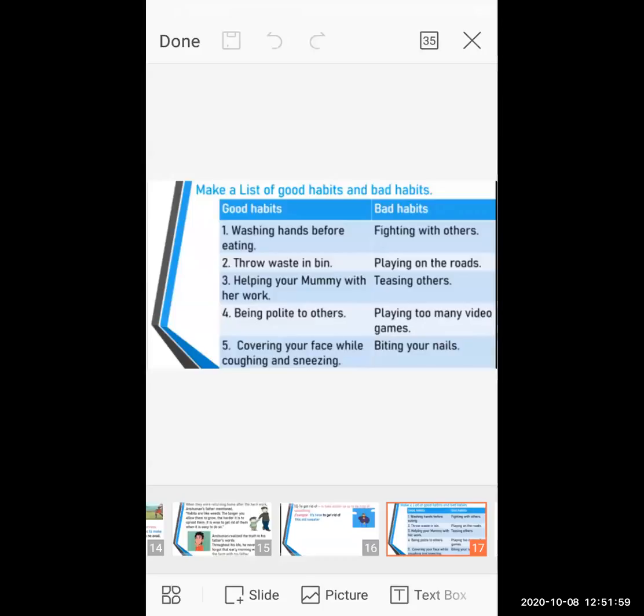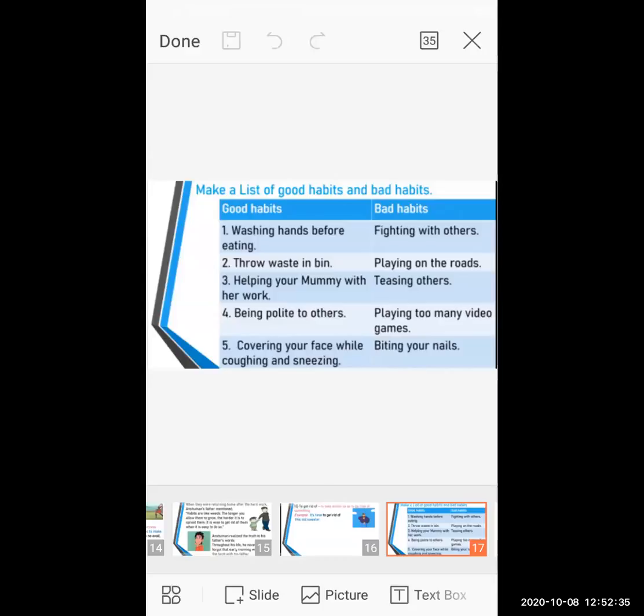So, some good habits are washing before eating, throwing waste in the bin, that means the dustbin, helping your mummy while she is doing work, and helping your father also. Be polite to others, cover your face while coughing and sneezing. These are the kinds of good habits, students. But you can add more good habits according to your age level and your standard level.